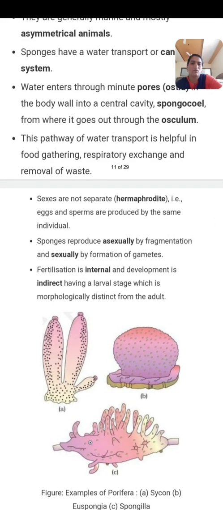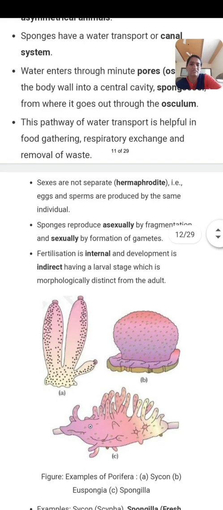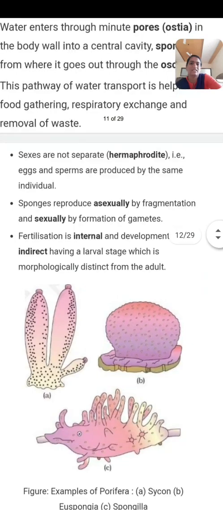This pathway of water transport is helpful in food gathering, respiratory exchange and removal of waste. What is the function of those pores or ostia? The function of ostia is food gathering, respiration and removal of waste. Then the next character: sexes are not separate, which means they are hermaphrodite. What does hermaphrodite mean?